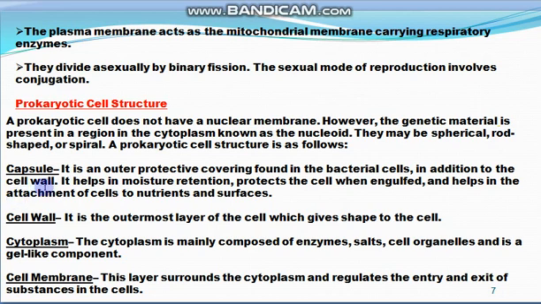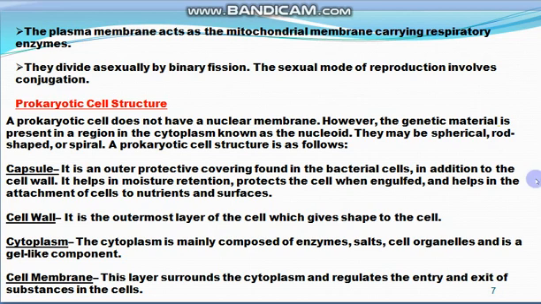First of all, the capsule. It is the outer protective covering found in bacterial cells, which are prokaryotic cells, in addition to the cell wall. So prokaryotic cells have a capsule layer surrounding the cell wall. The capsule helps in retention of moisture of the cell, protects the cell when engulfed, and helps in the attachment of the cell to nutrients or surfaces. So the capsule, the outermost covering, helps in the attachment of the cells with the nutrients as well as with surfaces.